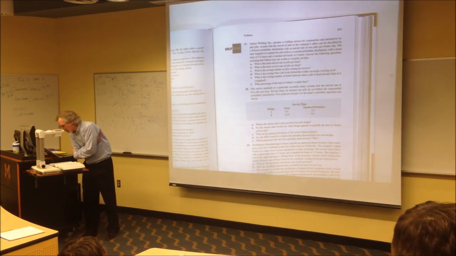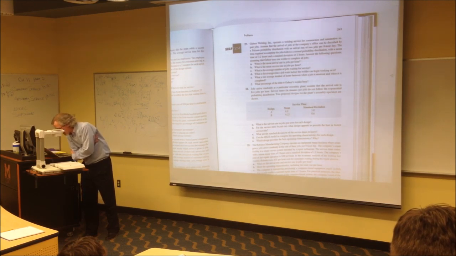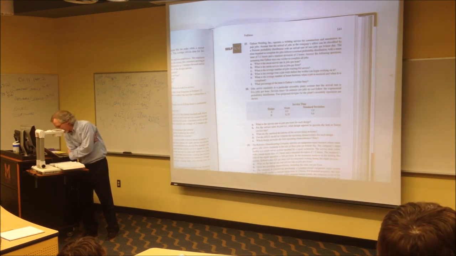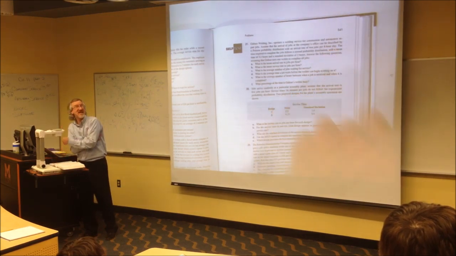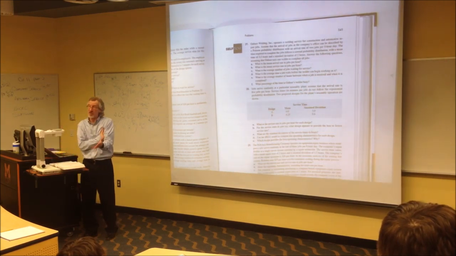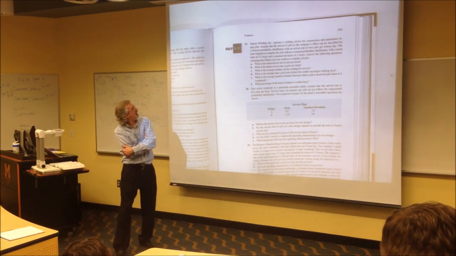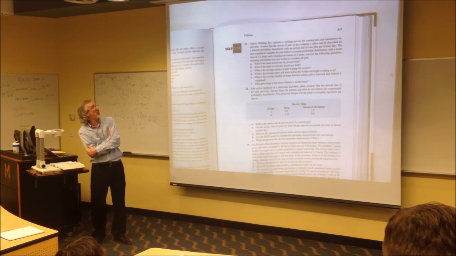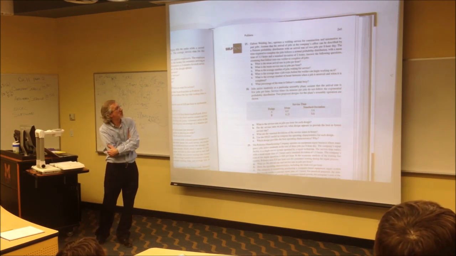Number 27 says, the welding company operates a welding service for construction and automobile repair jobs. Assume that the arrival of jobs in this company office can be described by a Poisson probability distribution arriving at 2 jobs per 8-hour day. This is the first one we've seen in days. We could break it up to hours though. Does it say 2 jobs per 8-hour day? The time required to complete the job follows a normal probability distribution with a mean of 3.2 hours, that's in time, not rate, so be careful, with a standard deviation of 2 hours.